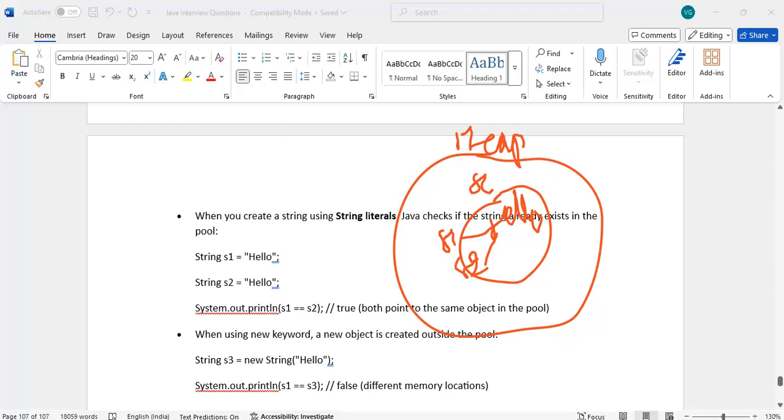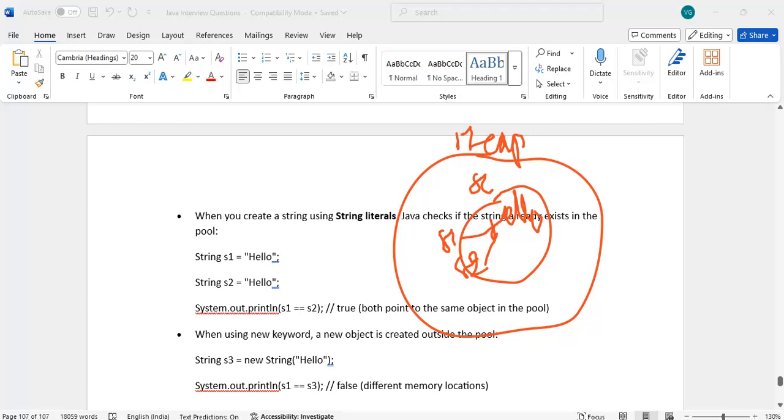Now the interview question will be: s1 == s2, what will happen? Double equals means it will compare the memory addresses, whereas equals() means it will verify the content. Here double equals means memory address. Both have the same content, so both will have the same memory address. So s1 == s2 becomes true.